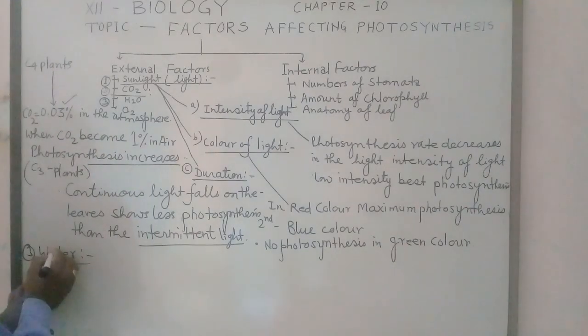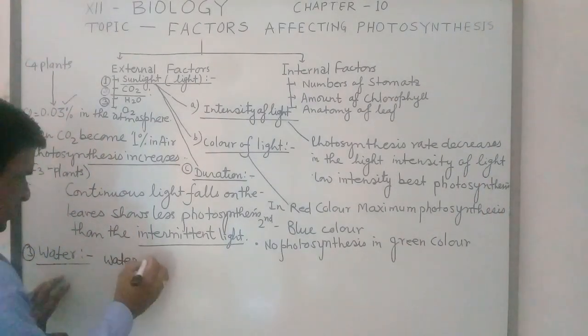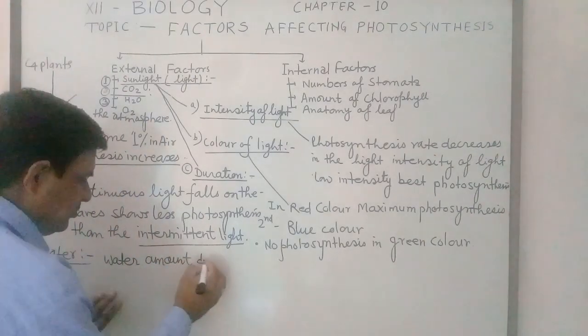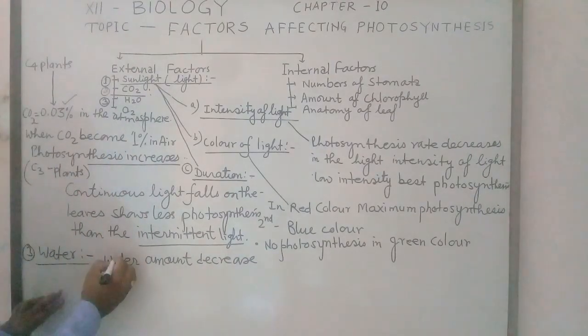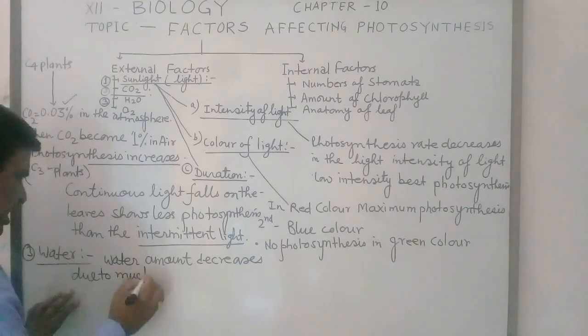But here the water amount decreases due to much transpiration.